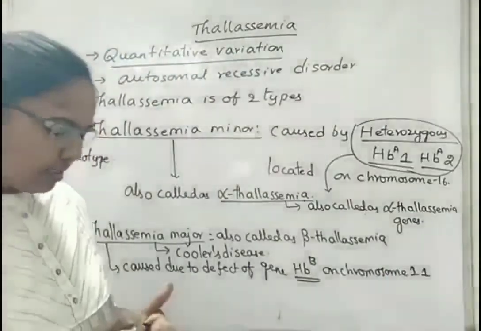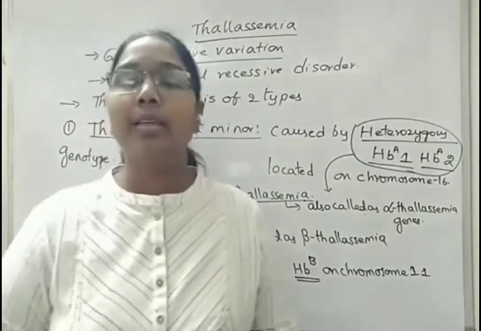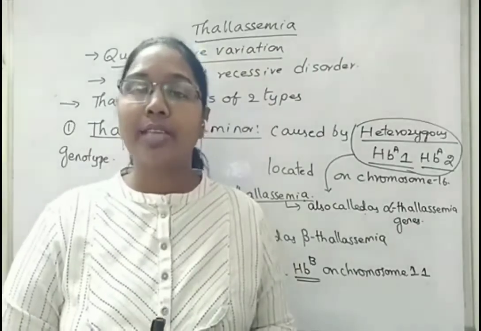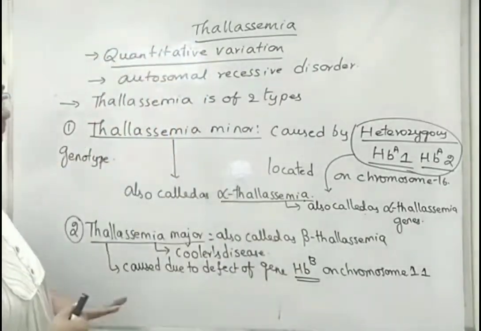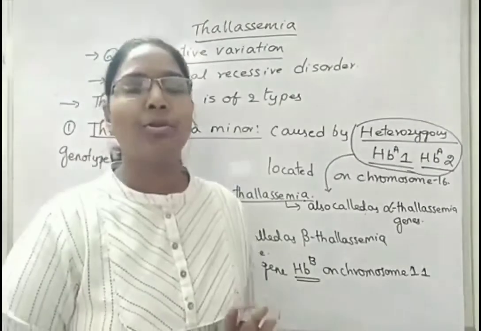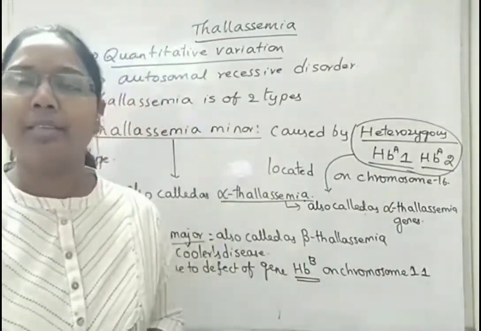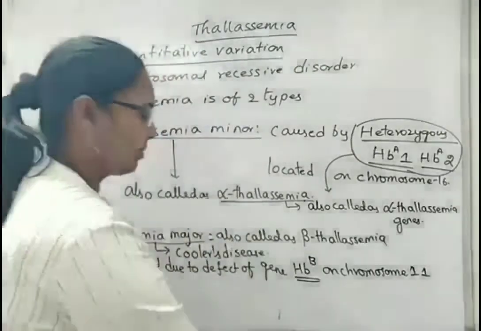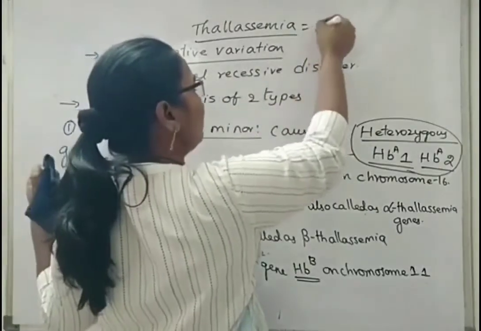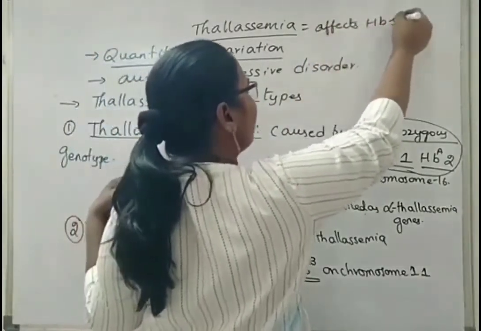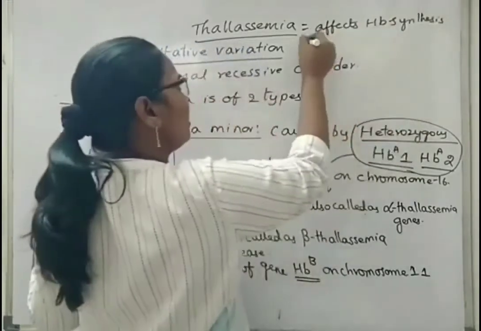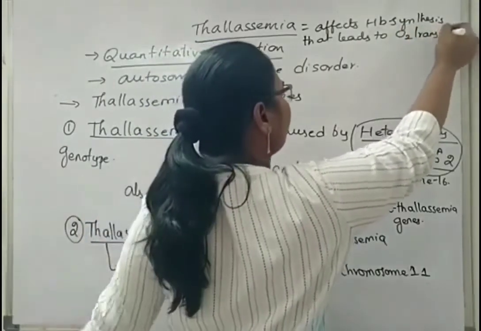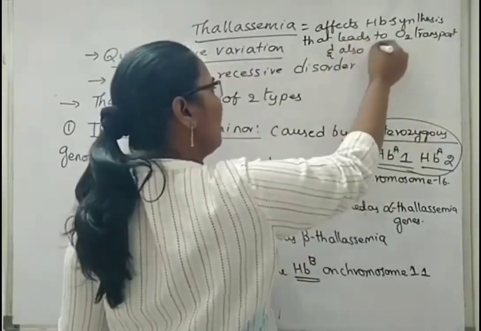Now, this thalassemia causes abnormal synthesis of hemoglobin, and that finally leads to a smaller number of hemoglobin molecules in the blood, so that oxygen transportation is majorly affected. We know that hemoglobin is made up of ferrous molecules and porphyrin rings. When ferrous is absent, that condition leads to anemia, severe anemia. So, thalassemia affects hemoglobin synthesis, which leads to O2 transport problems and also anemia.